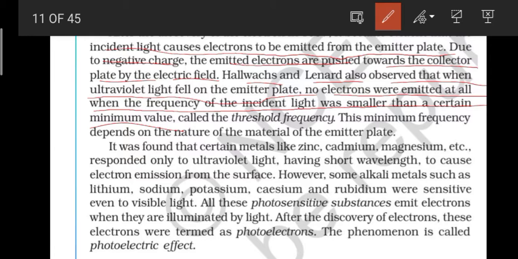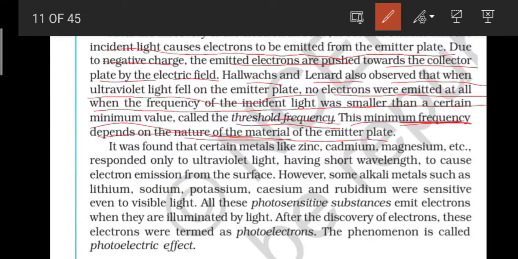We have to provide light of a certain frequency, and that minimum value of frequency is known as the threshold frequency. In that case, we provided ultraviolet light. This minimum frequency depends on the nature of the material of the emitter plate.